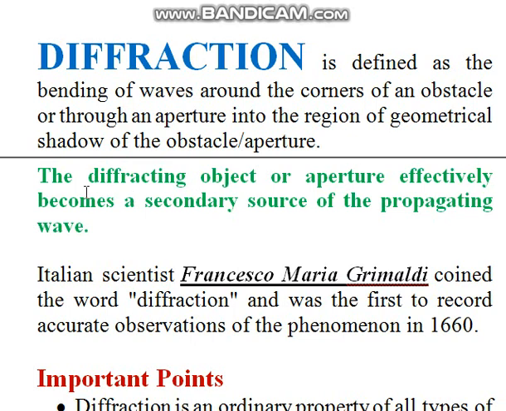In that theory the diffracting object, aperture or sharp edge effectively becomes a secondary source of the propagating wave. So this point is very important to note down: diffraction is due to the superposition of secondary wavelets coming from different parts of the same wavefront.